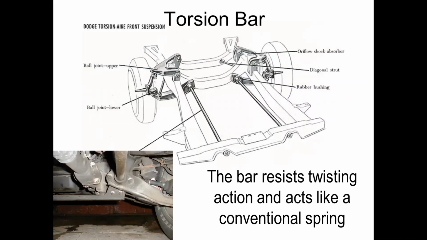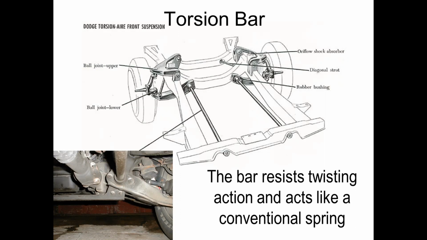First of all, you can see what a torsion bar suspension system is. You can observe the different components and parts involved in this torsion bar suspension system. The bar resists twisting action and acts like a conventional spring. The twisting action occurs in the torsion bar, and it acts as a conventional spring.